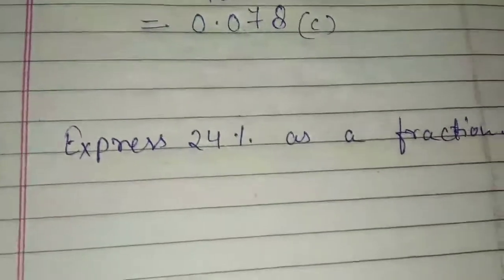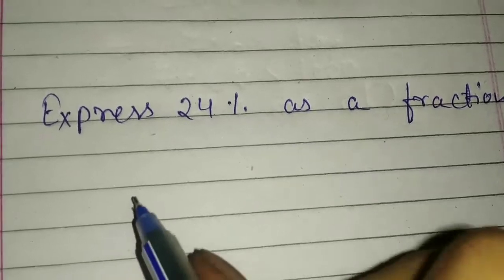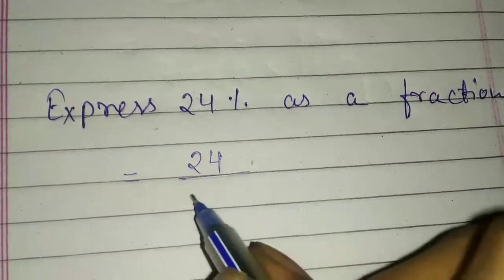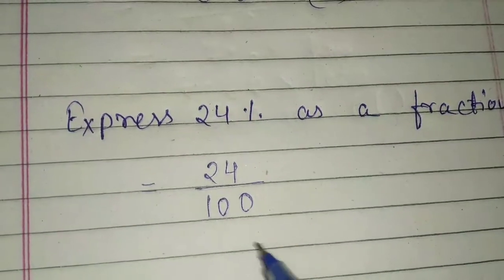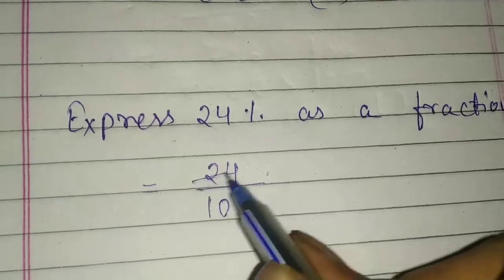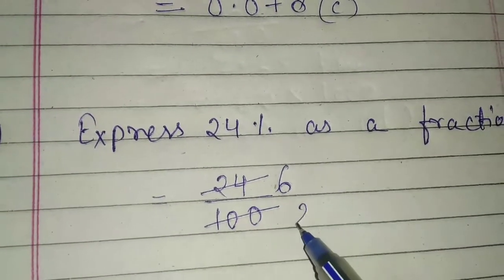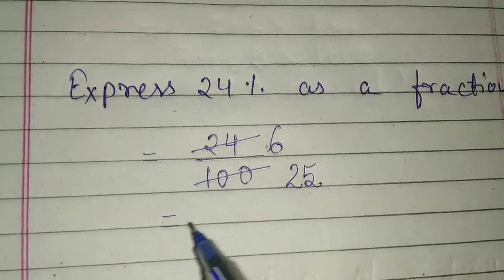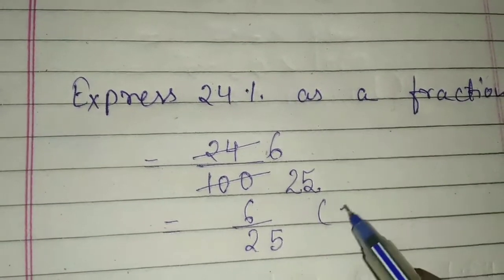Let's see the next question, that is express 24% as a fraction. So students, 24% means 24 upon 100. Can we cancel it? Yes, we can cancel it from the table of 4. 4 6s are 24, then 4 2s are 8, 4 5s are 20. So the answer of this question will be 6 upon 25. That means option number B.